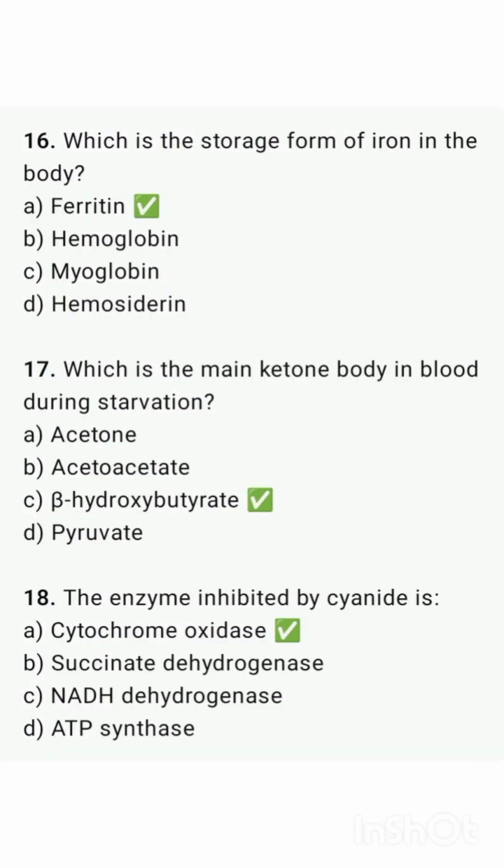Which is the storage form of iron in the body? That is ferritin. Which is the main ketone body in blood during starvation? Beta hydroxybutyrate. The enzyme inhibited by cyanide is cytochrome oxidase.